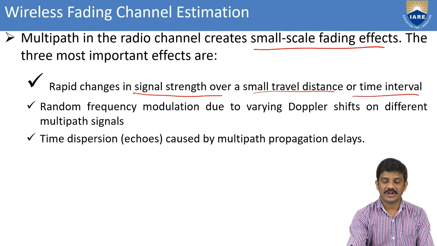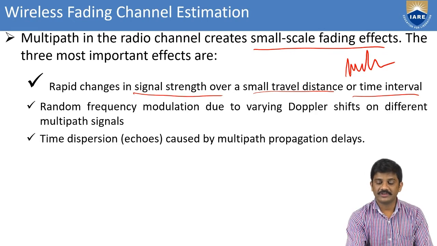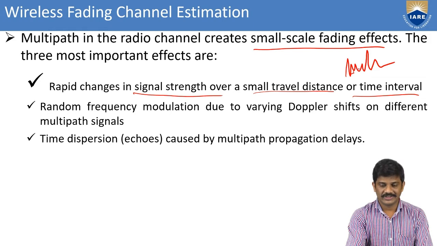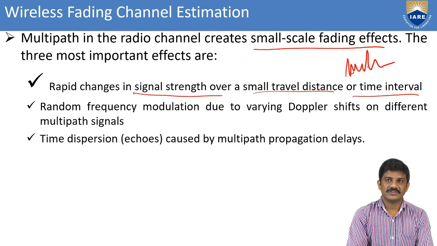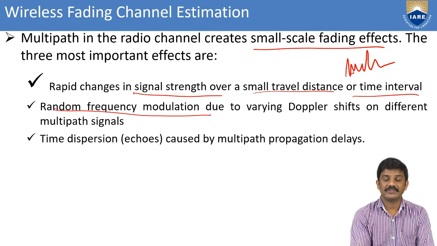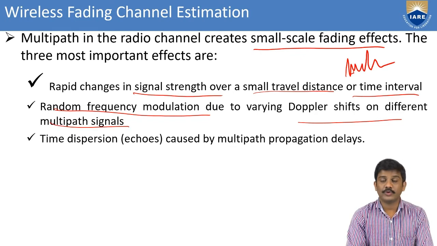Over time means this is a rapid fluctuation, where we have a small travel distance. In between the two, there is some small distance gap between the waves, and that is a different time interval. In the short time intervals, the signal strength can also change rapidly. And coming to random frequency modulation, it is due to the varying Doppler shift on the different multipath signals. And also we have some echoes, which come under time dispersion.